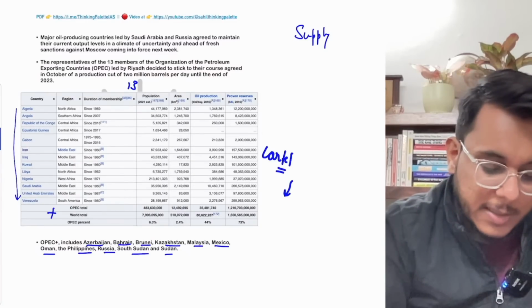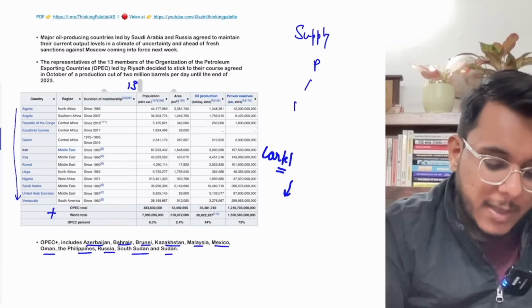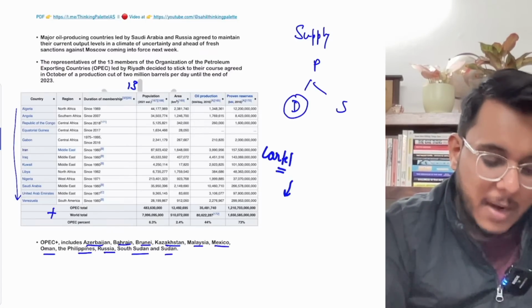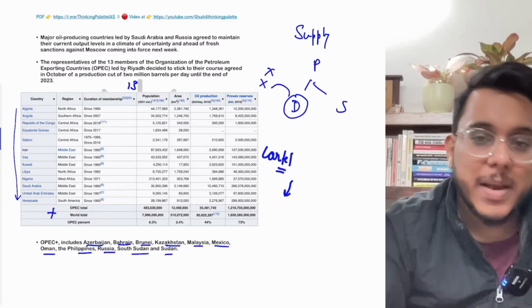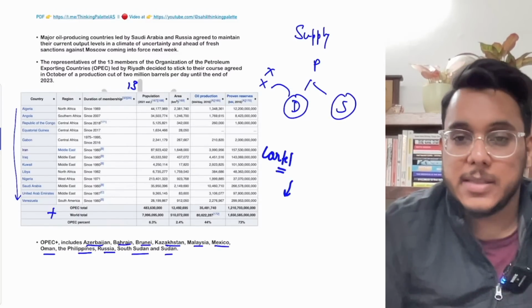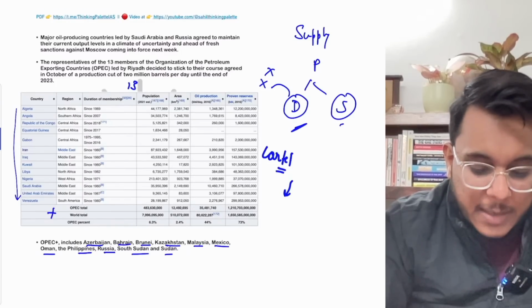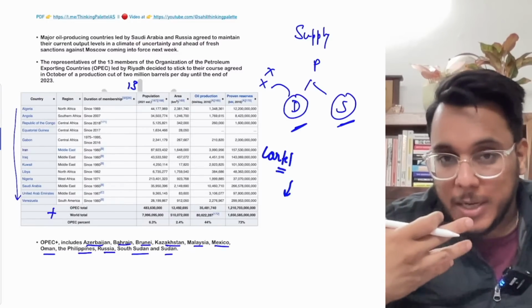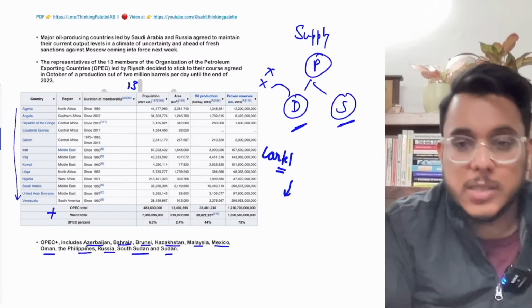Now you see this particular thing, that when we talk about price, it is a factor of demand and supply. Understand this, guys: the demand is not in the hands of the OPEC countries, but the supply is in their hands. So on the basis of the demand, they will come out with a particular supply so that a particular price can always be maintained.